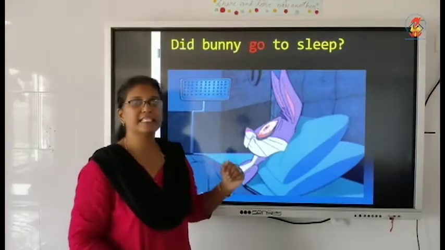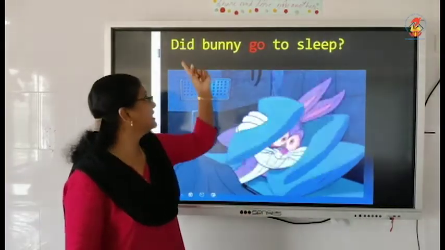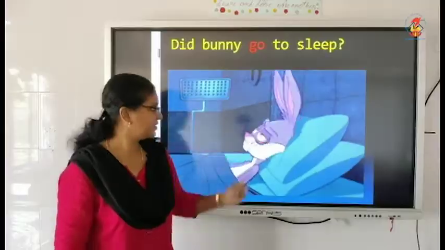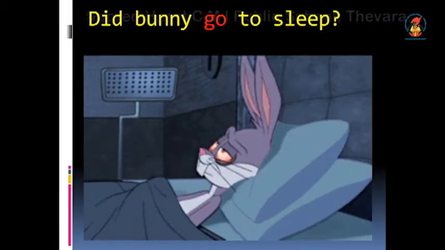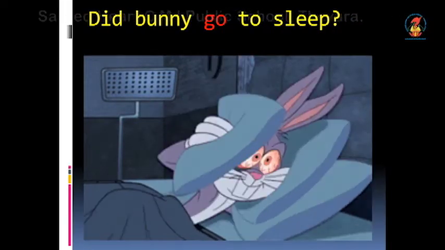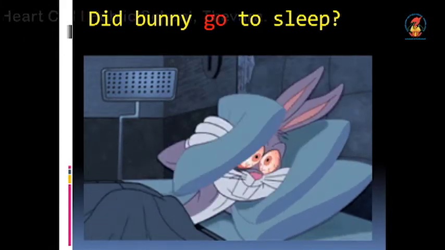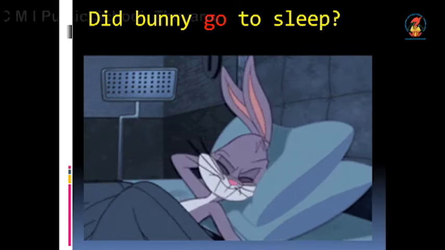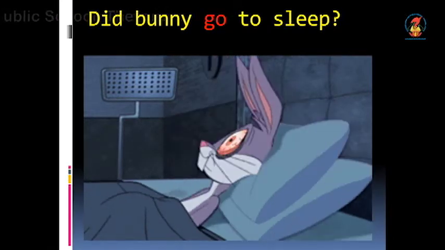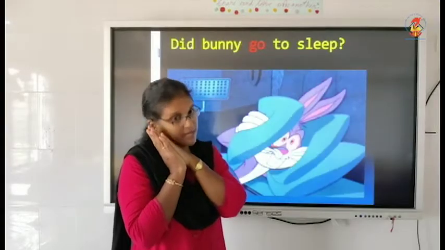We have another sentence about Bunny itself. Did Bunny go to sleep? You can see Bunny is struggling hard, putting the pillow, he's trying to close, he's rolling, he's opening, he's doing so many things. And his mom is asking, did Bunny go to sleep? Go to sleep means, are you sleeping?